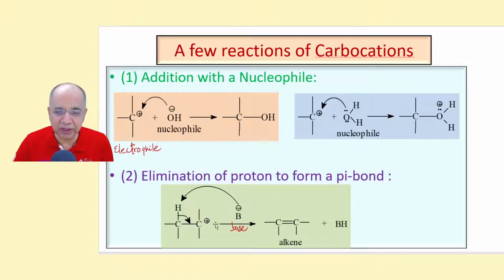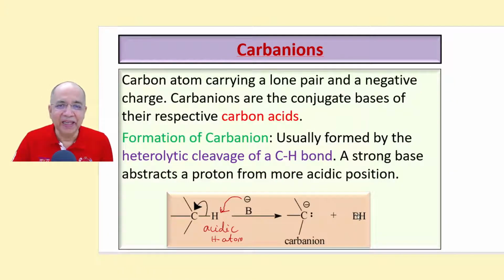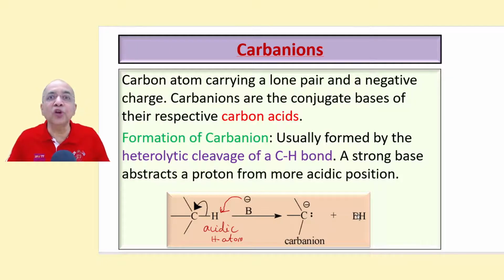The carbocation plus charge will die because this goes as H plus combines with B minus to form BH. For example, this is OH minus, this is H plus. It forms a neutral water, right? So the other way for the death of carbocation is through elimination of a beta proton to form a pi bond.